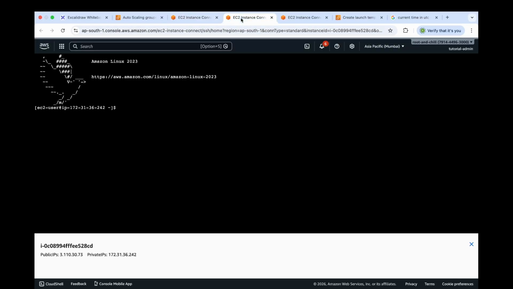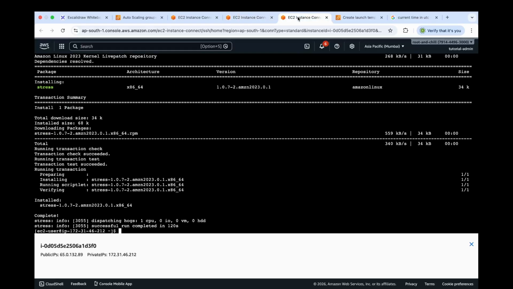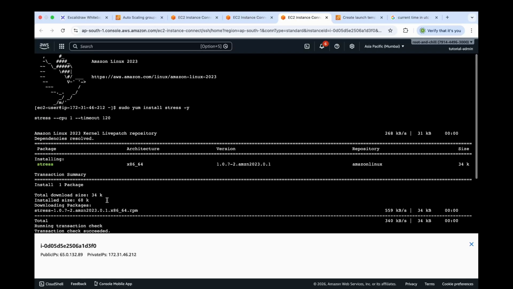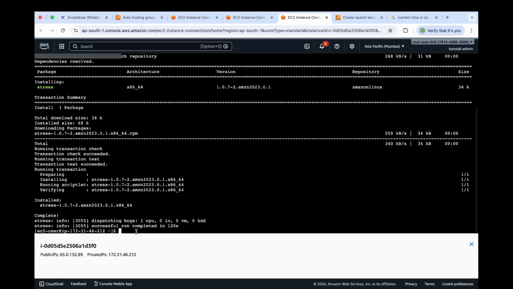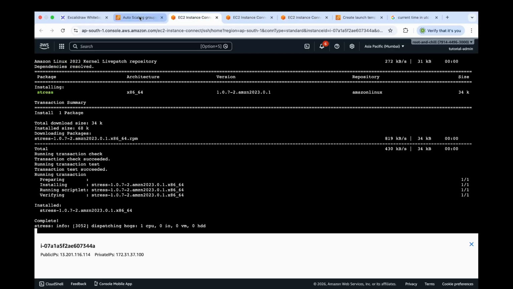Now let's move to our third instance. Run the command again. For our first instance, let's run the command only, as we have already installed the package previously. Right now, all of our 3 EC2 instances are under stress test.